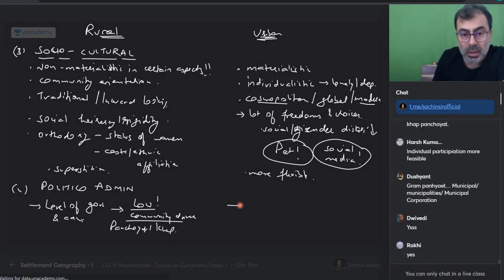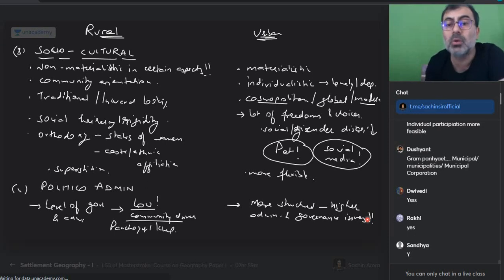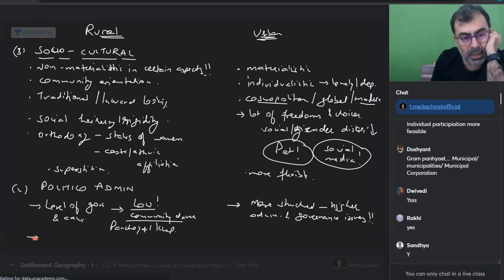But here when we are talking about urban areas, more structured, higher administration and governance issues. Yes or no? अब CBI को छापा मारना है. CBI goes, ED goes और मारो छापा on that officer or minister और IAS officer के यहाँ छापा मार रहे, झारखंड में, सिटी में मार रहे, गांव में थोड़ी ना. True or not? So that's what we are talking about. So low level. अच्छा, इनकी planning expenditure is low. Plan expenditure is low, yes or no?